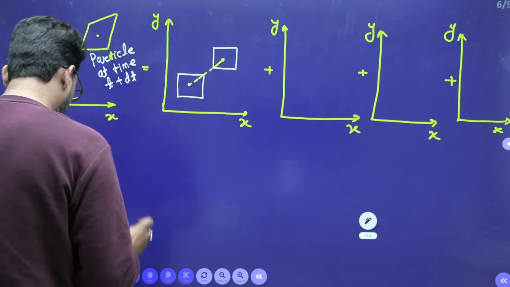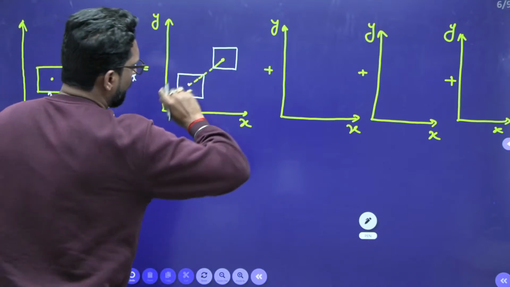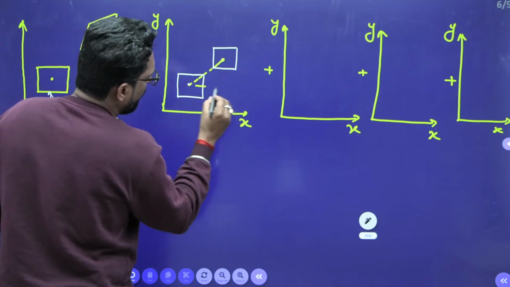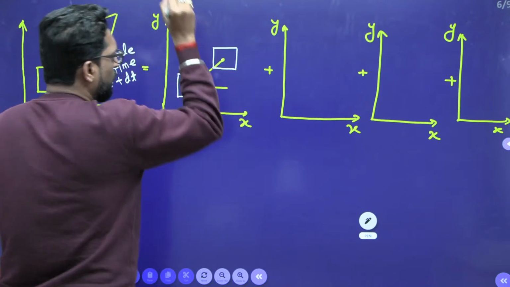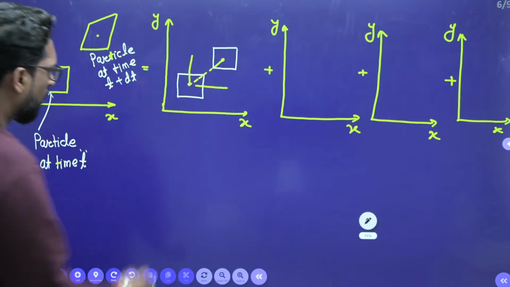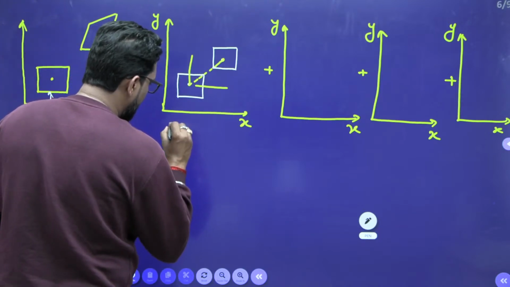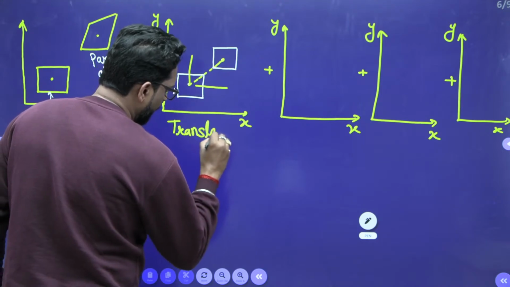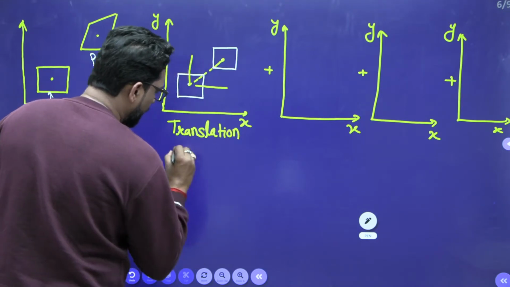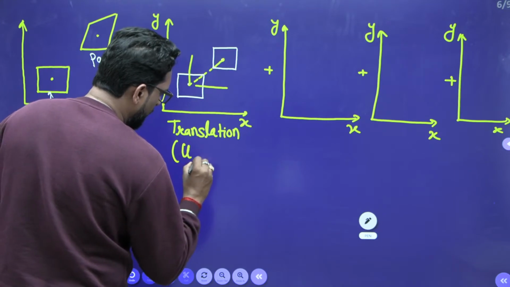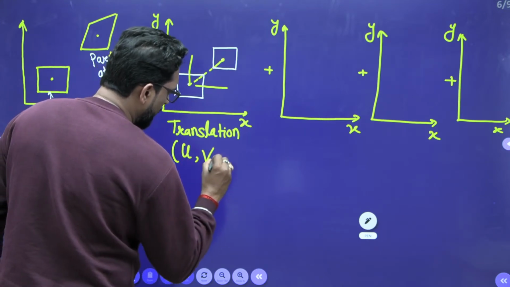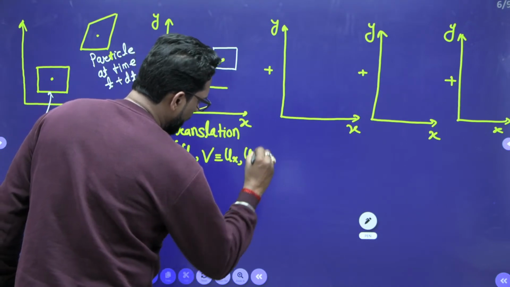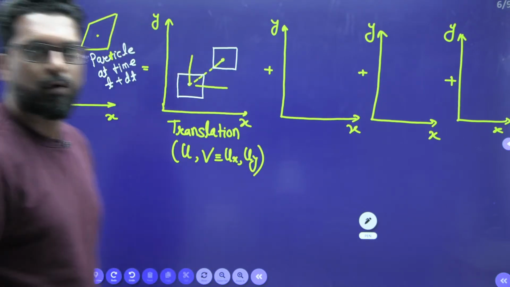In this case the velocity will move in the x direction and also in the y direction. So if you suppose u and v, we can also write ux and uy. This is your translation.